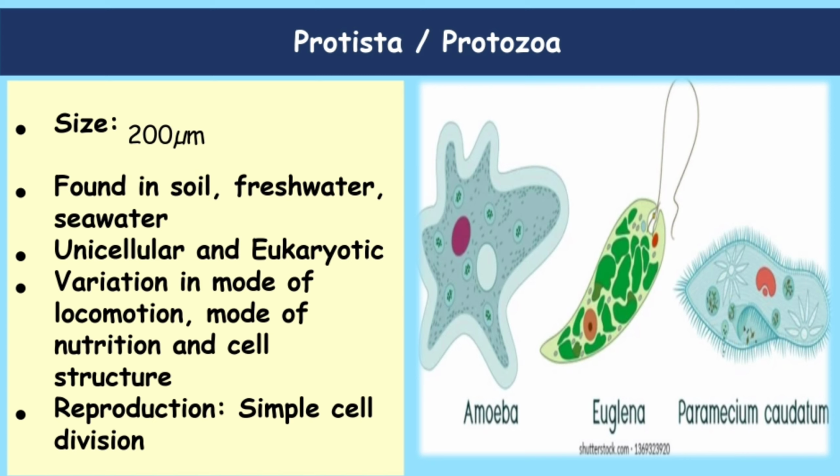So they are eukaryotic. There is a great variation in cell structure, organs of locomotion and modes of nutrition among protozoan. These organisms reproduce by simple cell division. Examples of protozoa are amoeba, paramecium. They are living in dirty water. Second example is euglena. They are autotrophic. And third example is paramecium, which I said lives in dirty water.